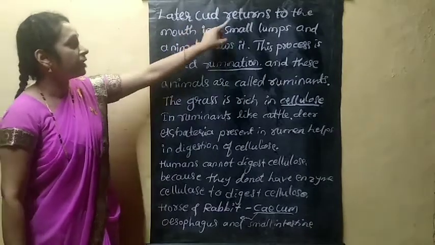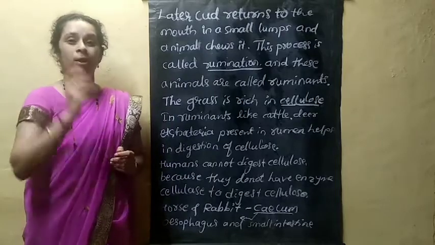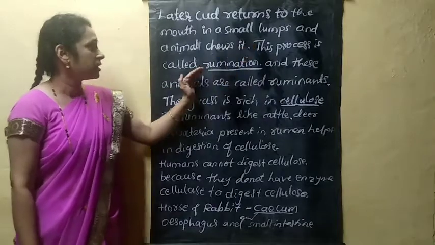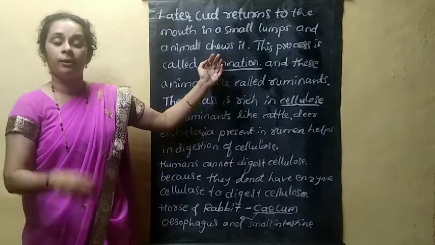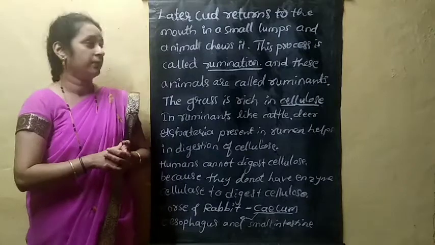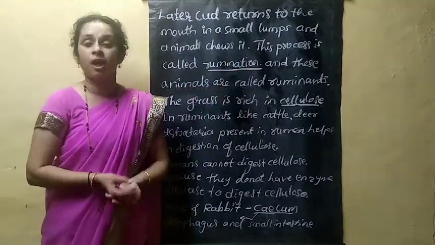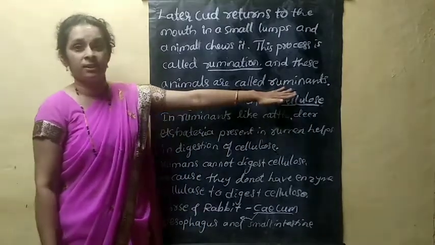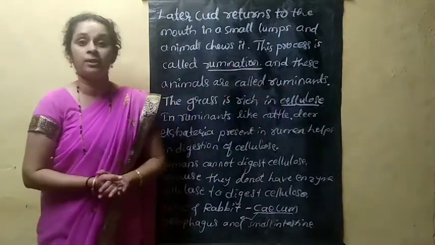Later, the cud returns to the mouth in small lumps, small ball-like structures, and the animal chews it. This process is called rumination, the process of chewing again and again. When the food present in the rumen comes back to the mouth and they chew it again, that process is called rumination. Because of this rumination process, animals like cow and buffalo are called ruminants.